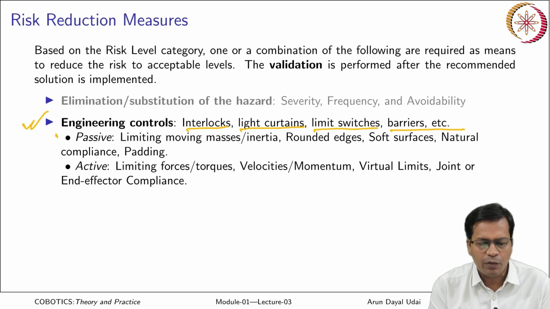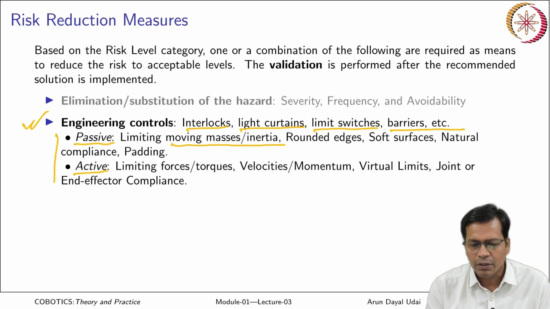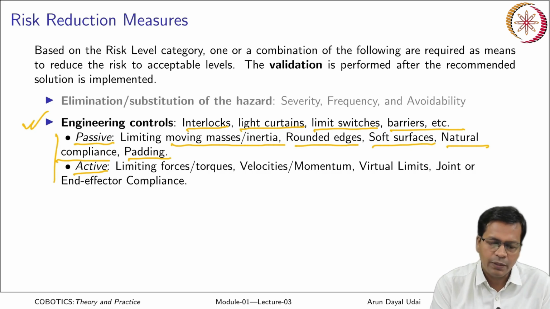Engineering controls like interlocks can be put, safety curtains, limit switches, barriers can be put. Engineering controls can be of two kinds: passive and active. Passive controls could be limiting the moving masses, inertia. You are reducing the inertia of the system, maybe the object, maybe the robot, or accessories. Rounded edges, soft surfaces, you try to use them. Natural compliance, how much should be the natural compliance of the system. Padding, if it is possible, you fit it.